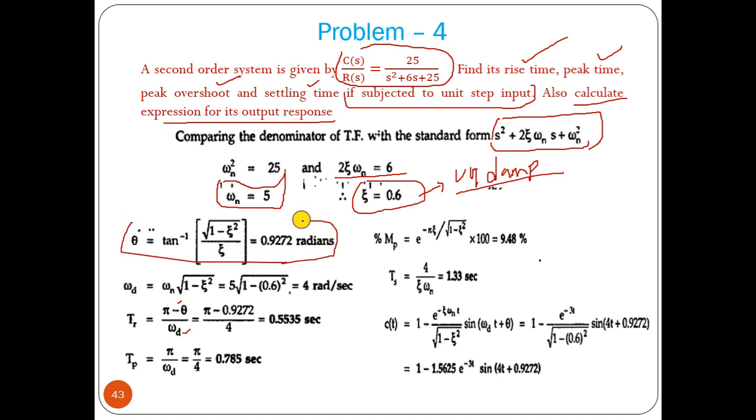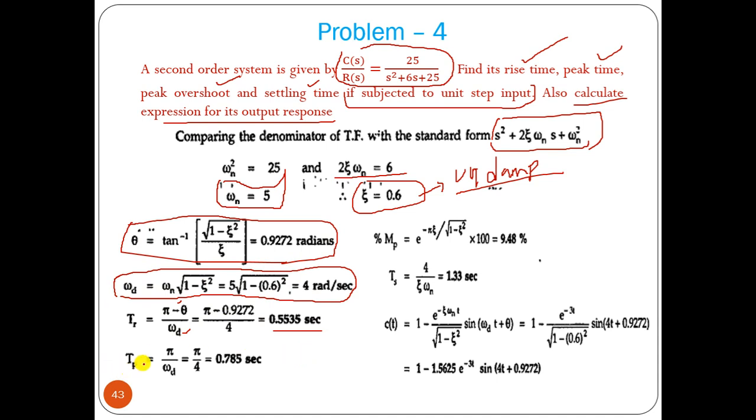So you can find the value of theta. Omega d is omega n into root of 1 minus zeta square, also in radian per second. Theta is in radian and this is radian per second. So we know theta and omega d. Pi is known, so you can put these values and find out TR.